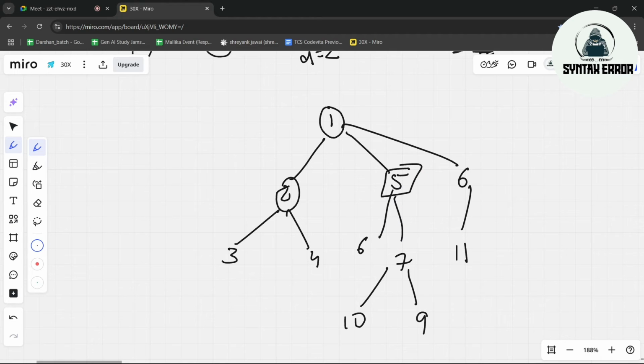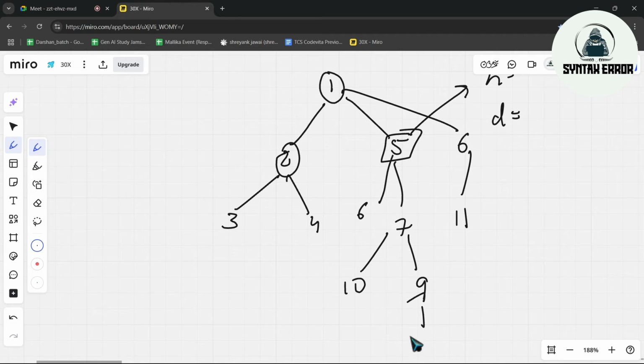Okay, now first give me the height of 5. Guys, fast, give me the height of 5. Oh, very good, very good. What is the depth of 5? Depth 1. Excellent. So if I write 12 here, now what is the height of 5? Come on, guys. What is the height of 5? So now it's interesting, right? Now it's interesting.